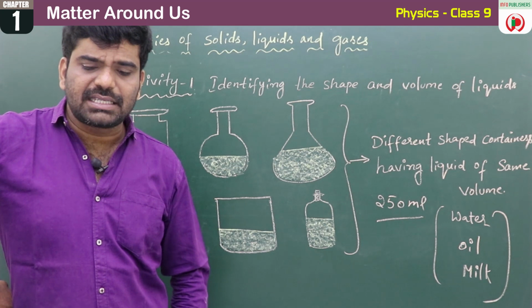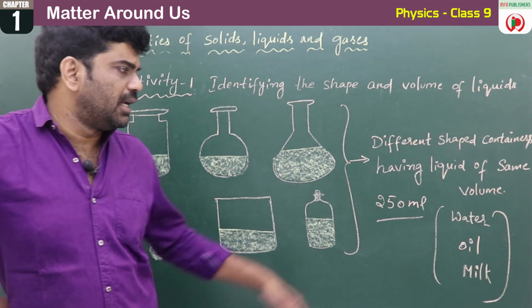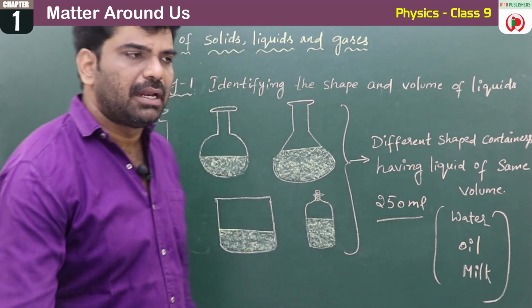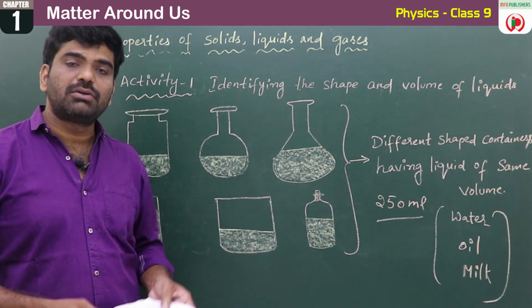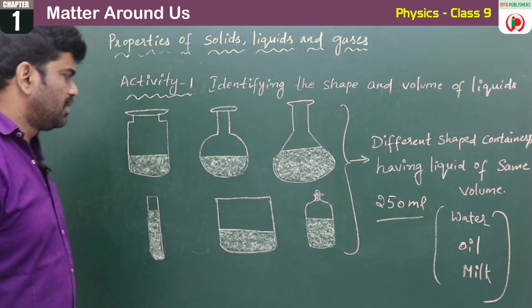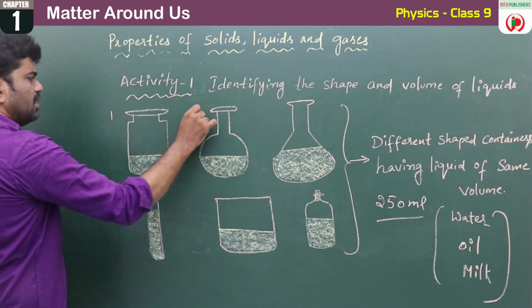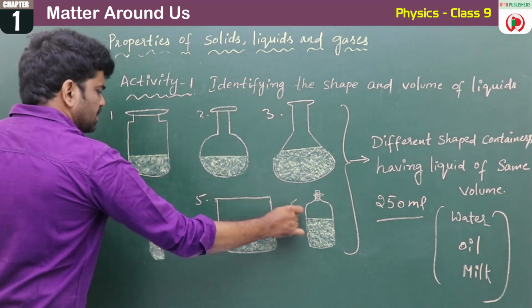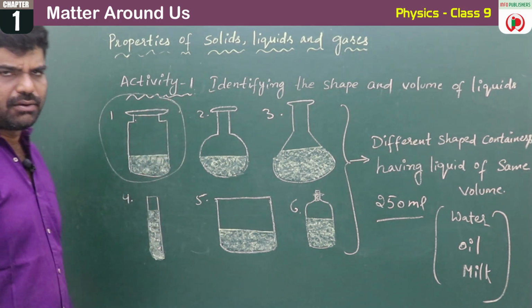So take some water in one of the containers using the measuring jar. We need three things to do this activity: water, oil and milk. First of all, take some water in one of the containers using the measuring jar. You can take any one of the containers, for example the first, second, third, fourth, fifth or sixth. Now we will take this one to fill the water in.